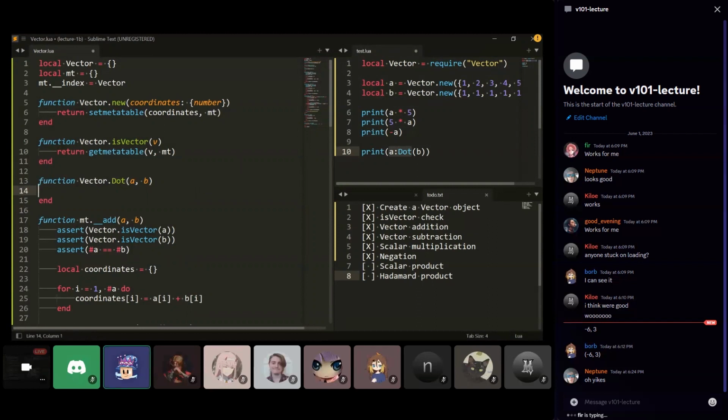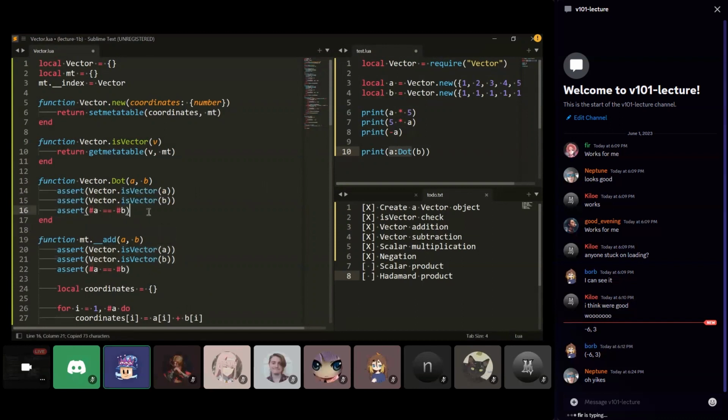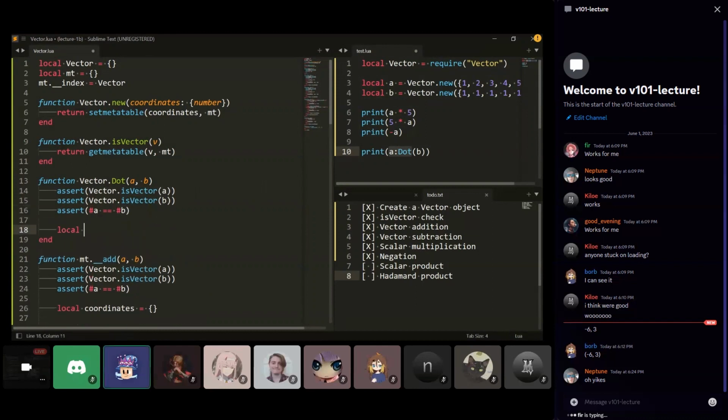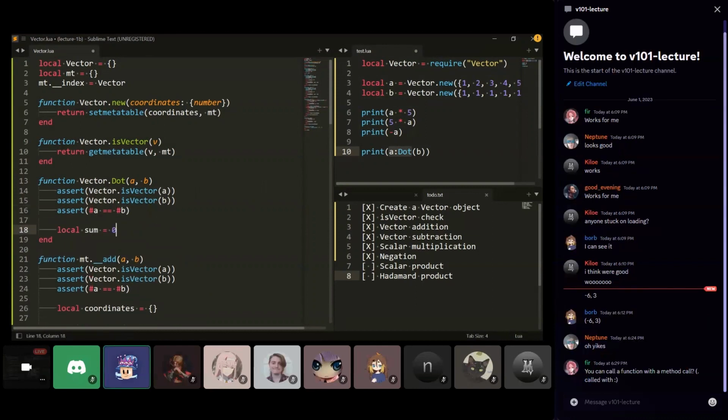Okay, but we'll now code our dot function. And again, we should make sure that A and B are vectors and that they have the same length. Okay, and now we're going to need to sum the product of each coordinate.